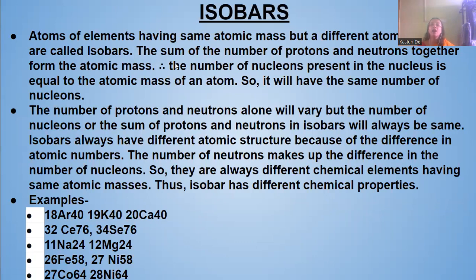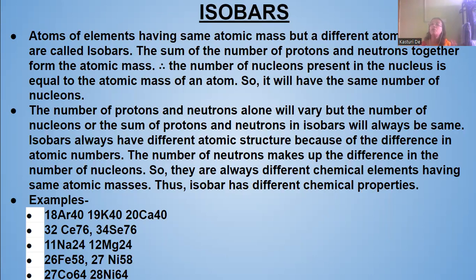Next is isobars. What are isobars? Atoms of different elements that have the same atomic mass but different atomic numbers. Like in isotopes, they had the same atomic number but different atomic masses. But in isobars, we see that atomic masses are the same, but their atomic numbers are different. Those types of atoms form the isobars.